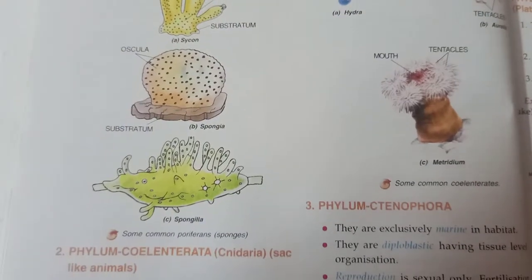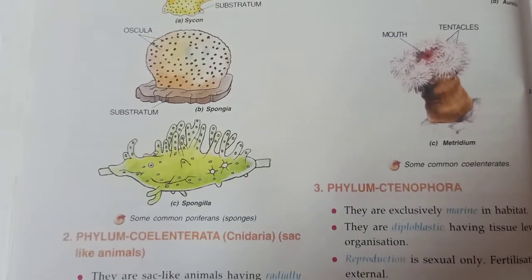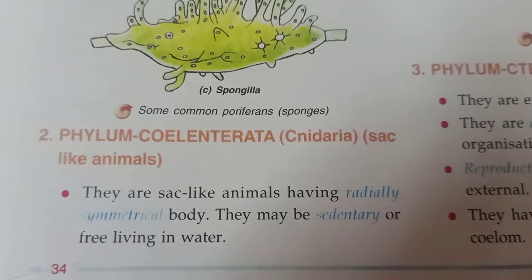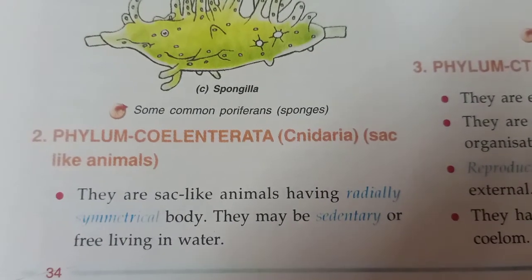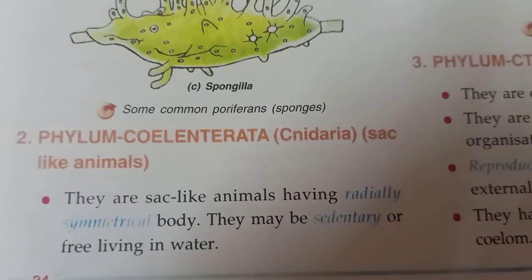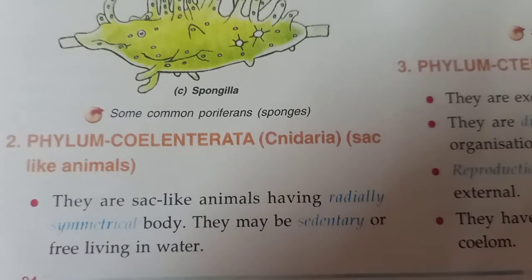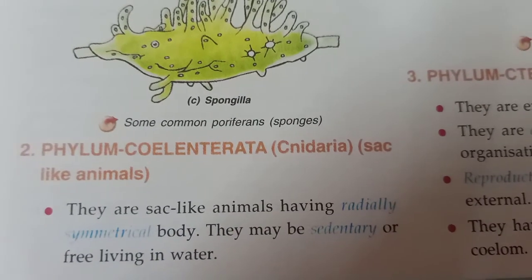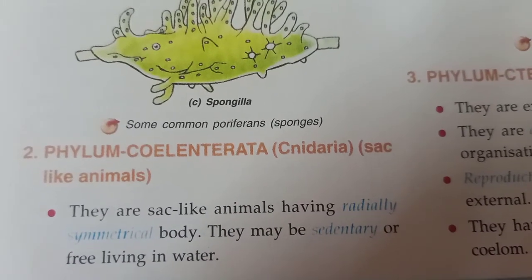Now we see the second category, that is phylum Coelenterata. These Coelenterata are basically sac-like animals having a radially symmetrical body. They may be sedentary or free living in water.